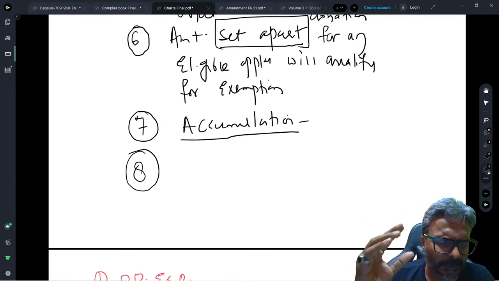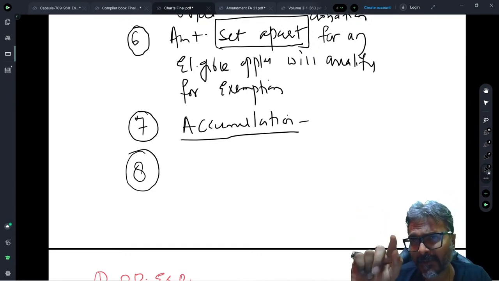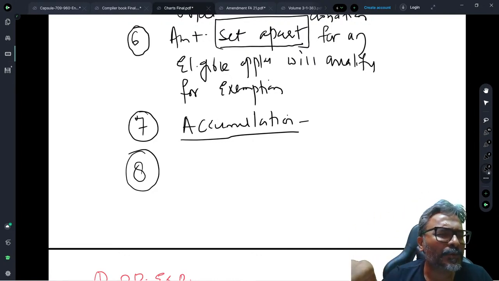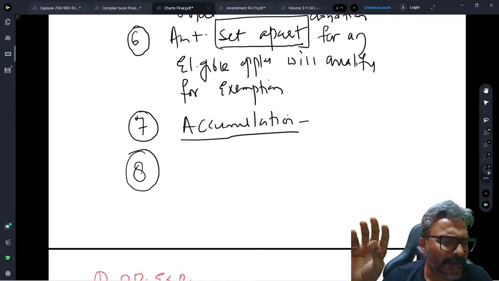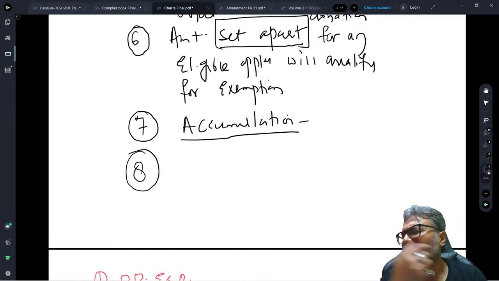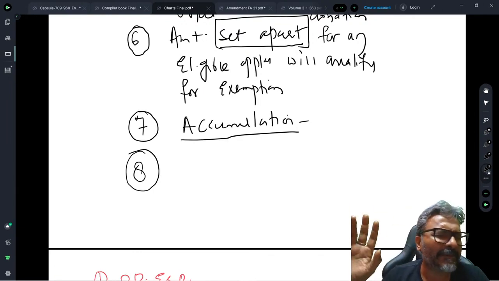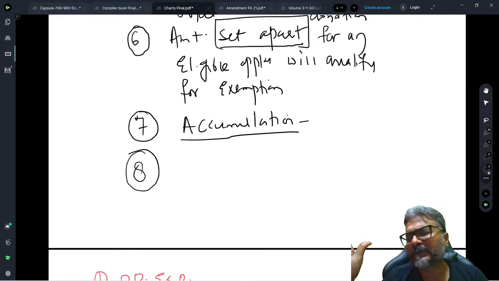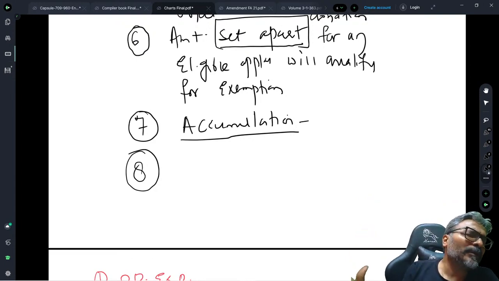This was one case study which the ICAI asked in the May 16 attempt, students. Very tricky case study, students got confused on that. The case study was that the trust has chosen an option for accumulation for that 5 years period. So they have specified the option for which they want to do the application. However, they realized later on in that period of 5 years that they could not pursue that particular option. Instead, they now want to put that money accumulated for the other object of the trust.